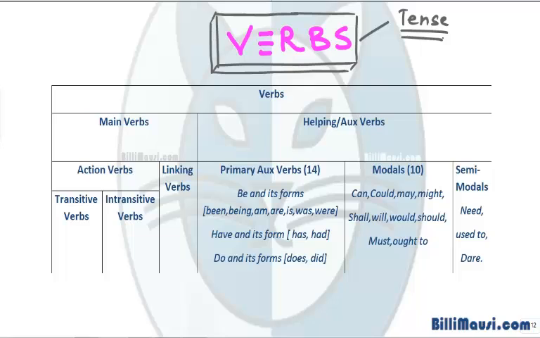They are also categorized under main verbs and auxiliary verbs. Further, they are categorized under action verbs, linking verbs, transitive verbs, and intransitive verbs. Auxiliary verbs are also further categorized under primary auxiliary verbs, modals, and semi-modals. We'll be taking all these concepts one by one. Let's begin with the basic definition of verbs.